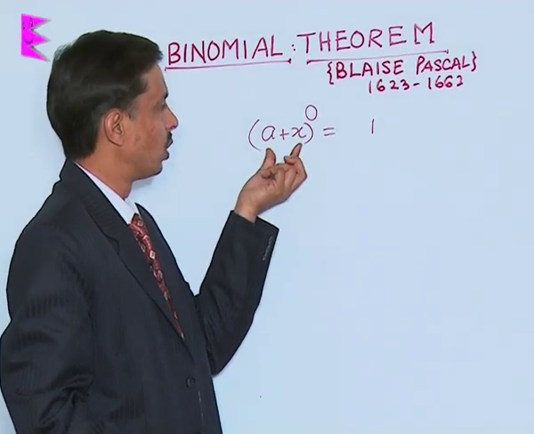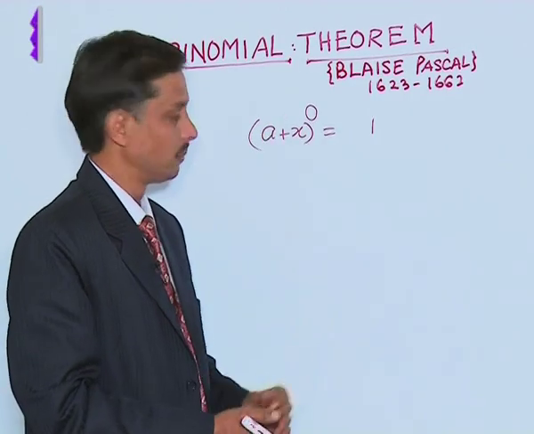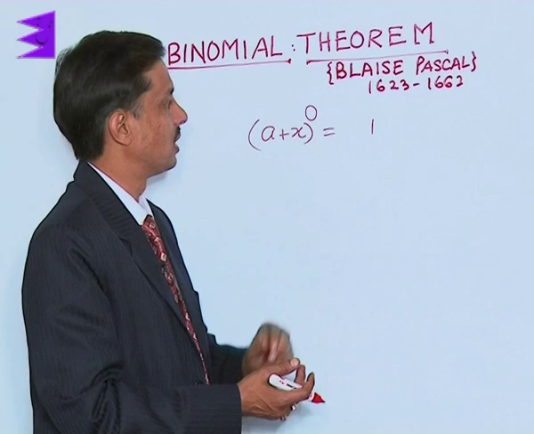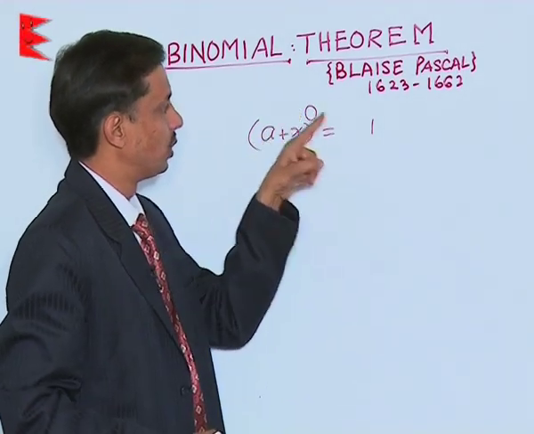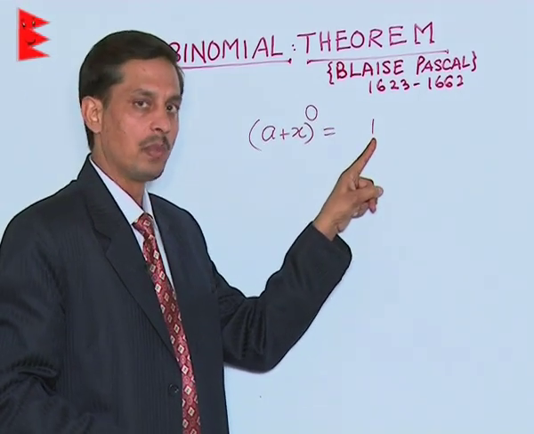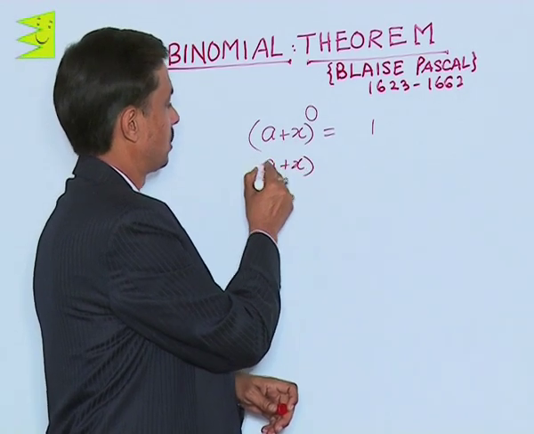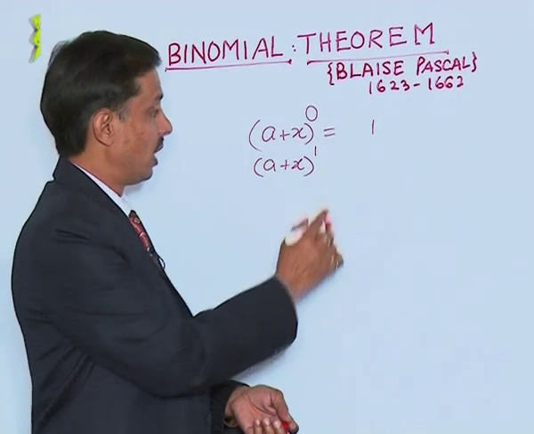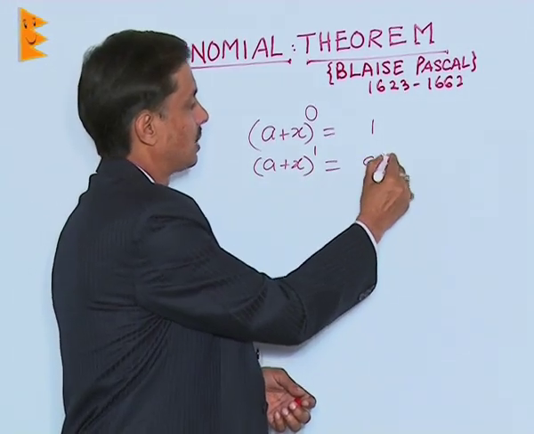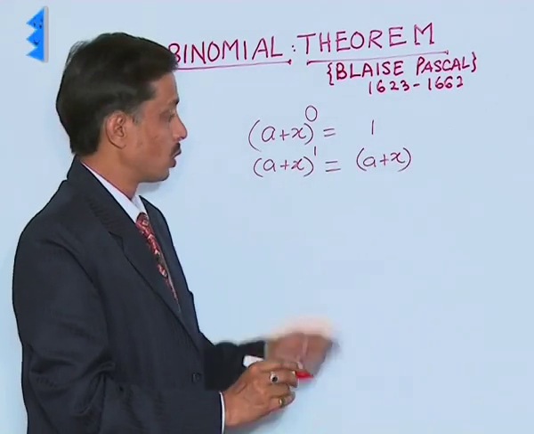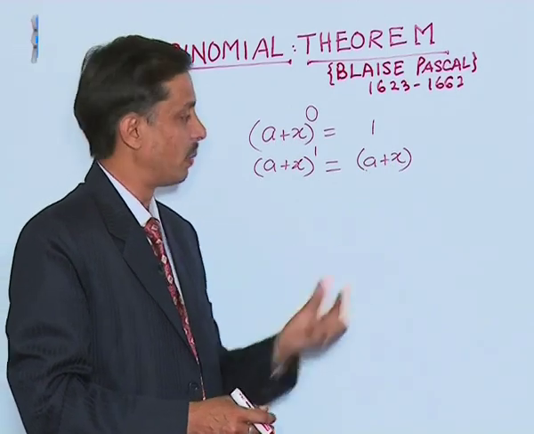Any number other than 0, that's the base, to the power 0 is 1. So a plus x to the power 0, the answer is 1. So one thing is there, that if the power is 0, in the expansion the number of terms is 1. If I say a plus x to the power 1, it gives us a plus x as it is. So the power is 1, and in the expansion we have how many terms?